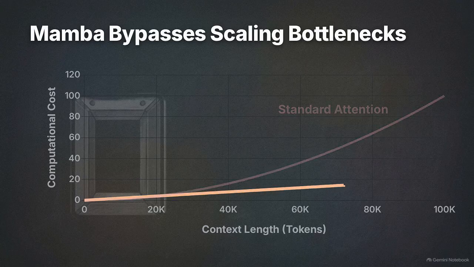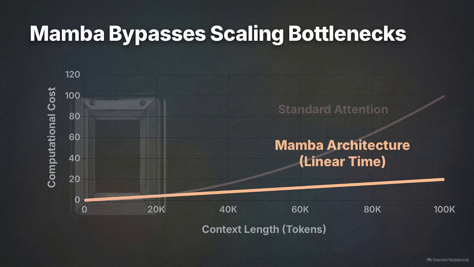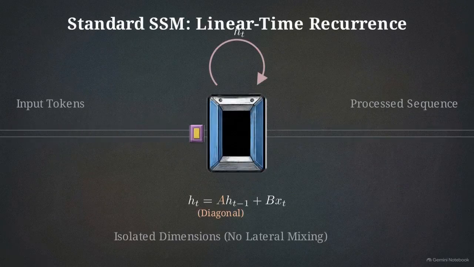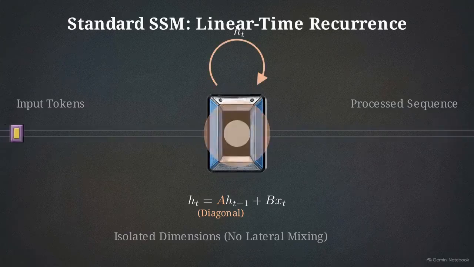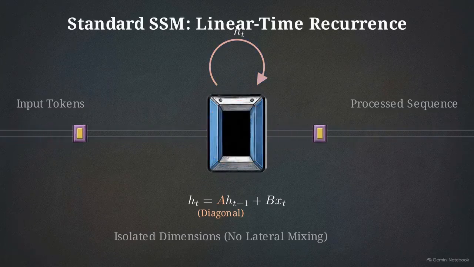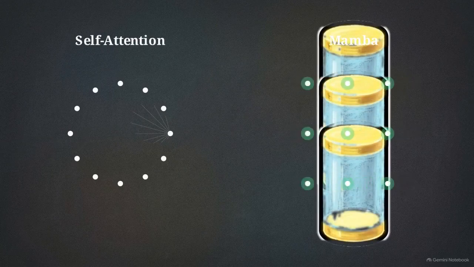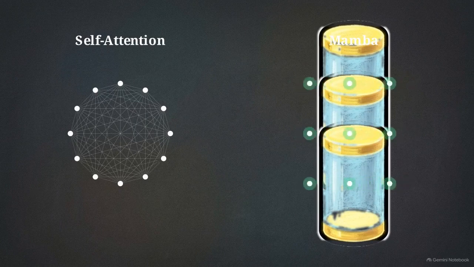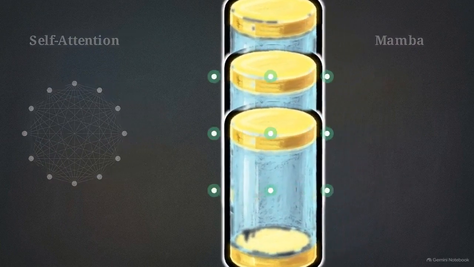Selective state space models, like Mamba, bypass this bottleneck entirely. They process sequences in linear time by propagating information through a recurrent state update, relying heavily on diagonal transition matrices to keep the math fast and hardware efficient. Self-attention builds a dense web where every data point communicates explicitly. Mamba forces information down parallel, non-intersecting tracks.